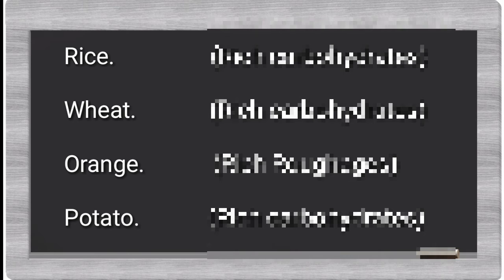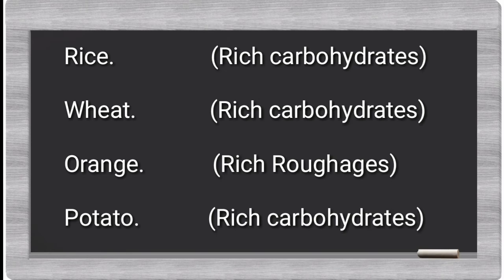Let me give you a little explanation about these words. First, rice. Rice is rich in carbohydrates, and wheat also is rich in carbohydrates, and even potato also is rich in carbohydrates. What about orange? It's rich in roughages, water, vitamin C. Got it?